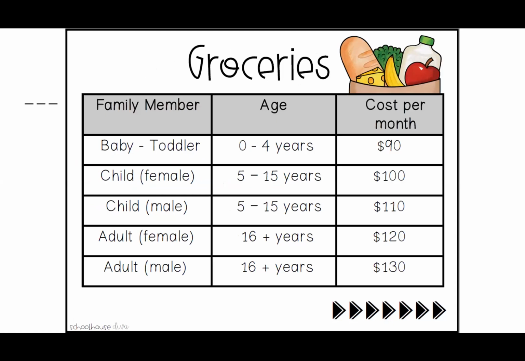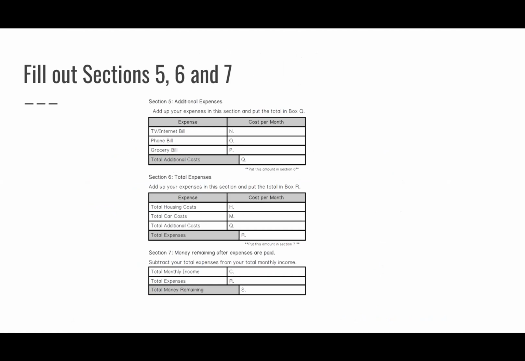So if you have a baby between 0 and 4, it will cost $90 per month. An adult male would be $130 per month. So every person in your family falls into one of these categories, and you just need to add it up in the last section of your assignment. So here we have additional expenses. So that's TV, phone, and groceries.